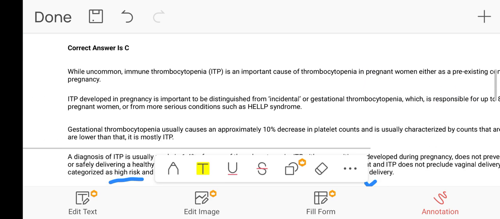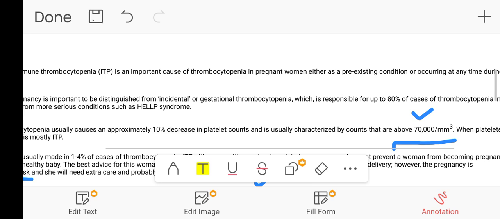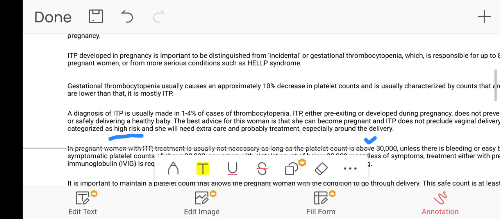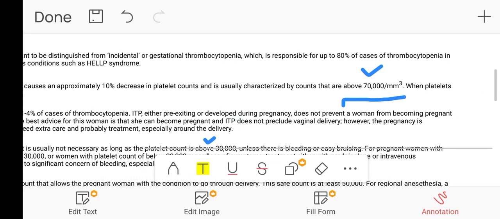ITP developed in pregnancy is important to be distinguished from incidental or gestational thrombocytopenia, which is responsible for up to 80% of cases of thrombocytopenia in pregnant women, or it should also be distinguished from other serious causes like HELLP syndrome. Gestational thrombocytopenia usually causes an approximately 10% decrease in the platelet count and is usually characterized by counts that are above 70,000 per mm cube.